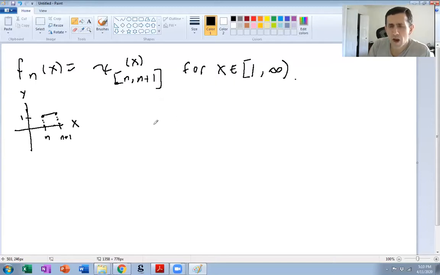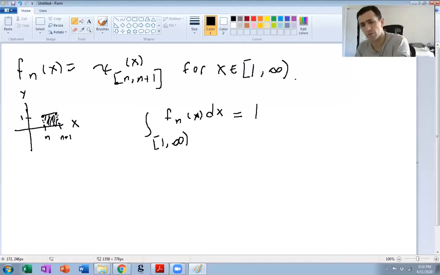Okay. And, right, so obviously this integral here, because we're integrating the step function, it's just like before, also 1. It's just the area under the step function. N plus 1 minus n is 1, times height 1 is 1. So, right, this is another example.